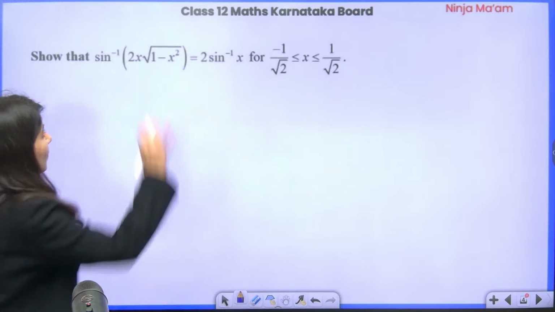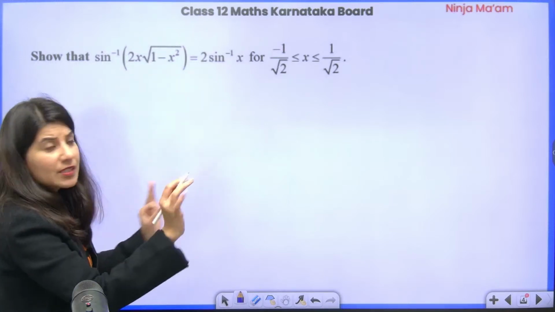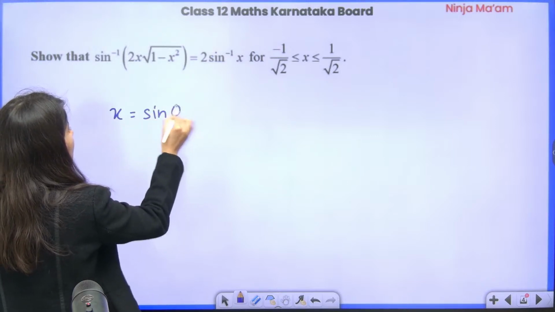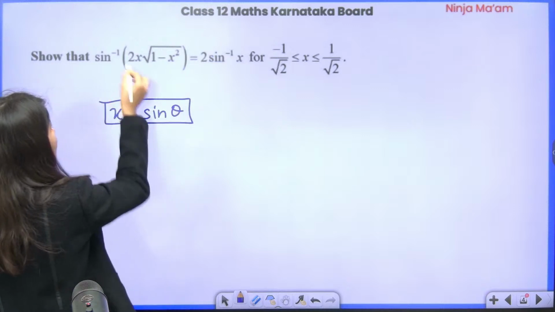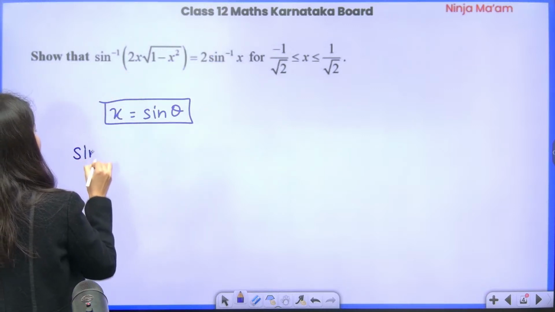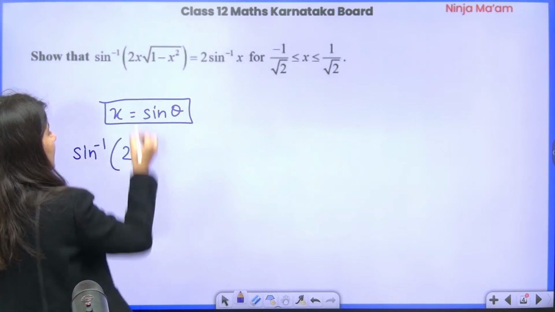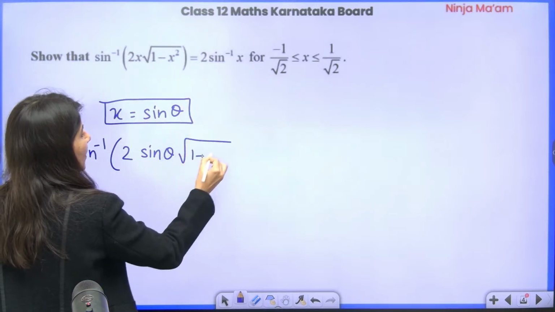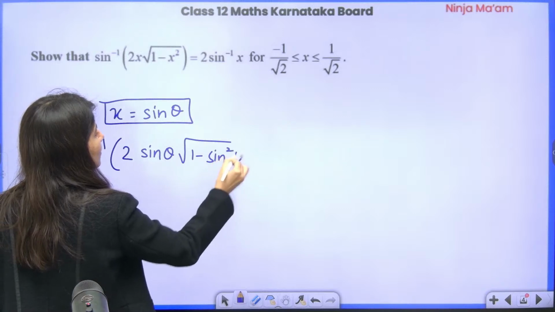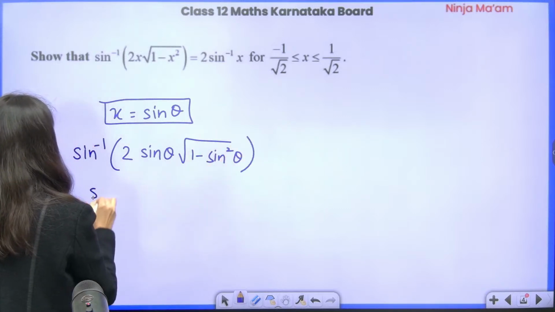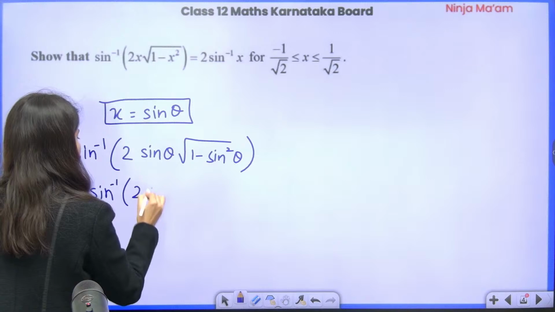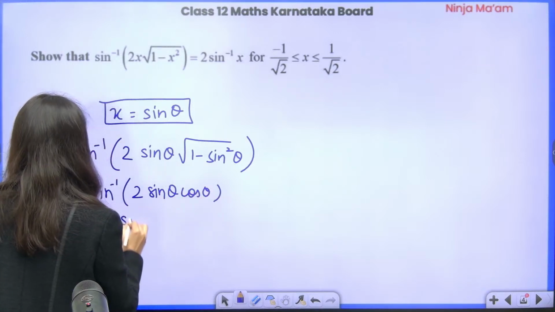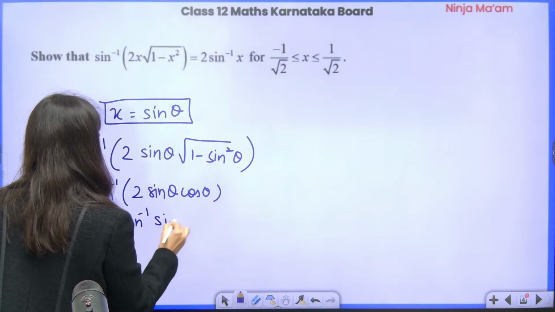Okay. So over here, what we need to do is simple substitution. We are going to put x equals sine theta. The moment you put x equals sine theta, understand your sine inverse 2x is what? Sine theta. And square root of 1 minus x square is 1 minus sine square theta. So this is cos theta, correct? So sine inverse 2 sine theta cos theta, correct? So this is going to become sine inverse sine 2 theta, correct?